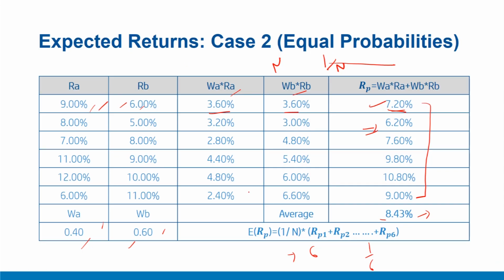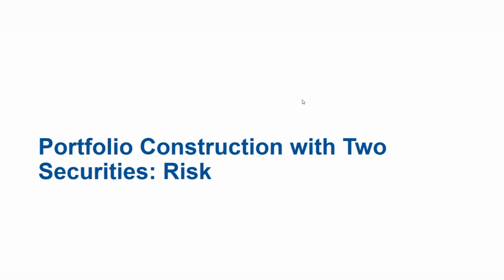To summarize, in this video, we discussed how to compute expected returns for a portfolio when, case 1, given scenarios comprise different probabilities, and case 2, a scenario where all the possibilities or all the scenarios have equal probability.